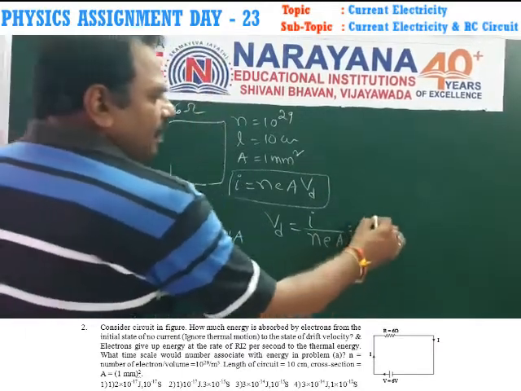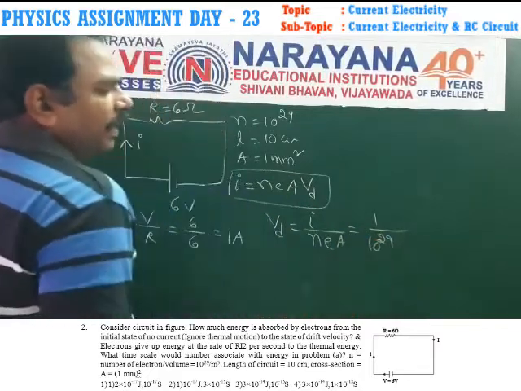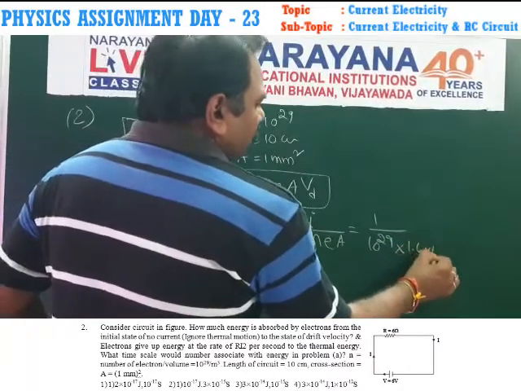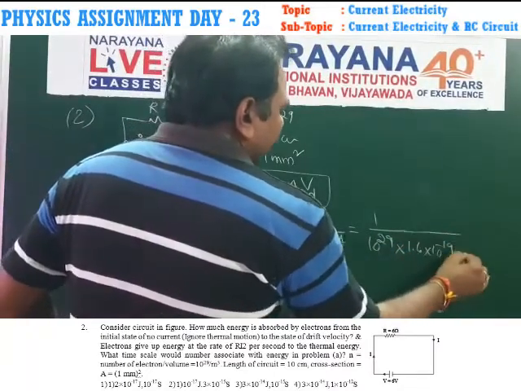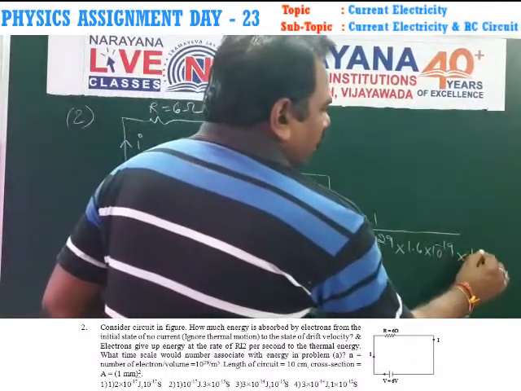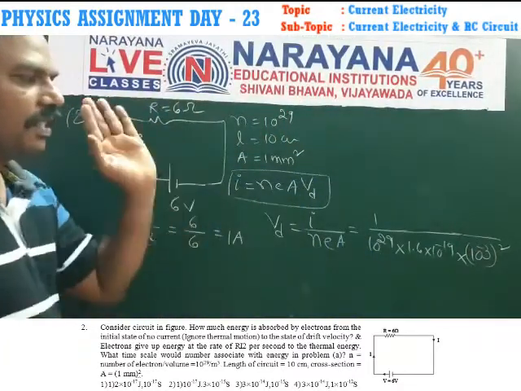The electric current is 1, the number of electrons per unit volume is 10 power 29, electron charge is 1.6 into 10 power minus 19, and the area of cross section is 10 power minus 3 whole square. This gives vd.